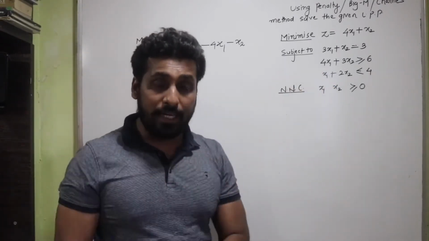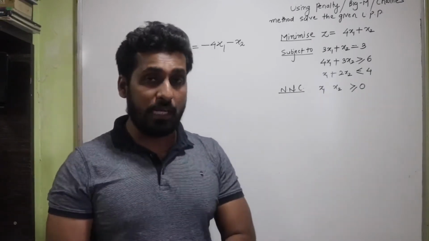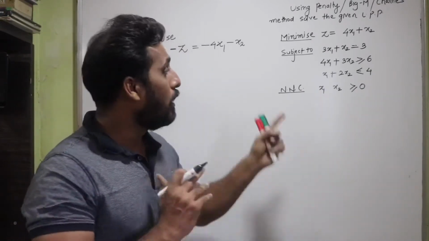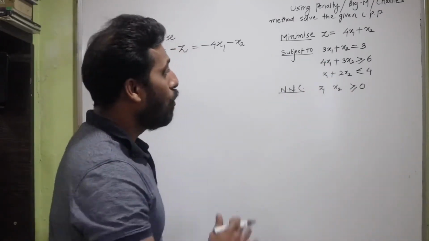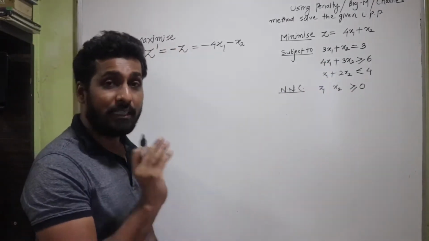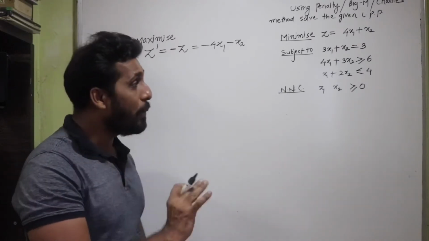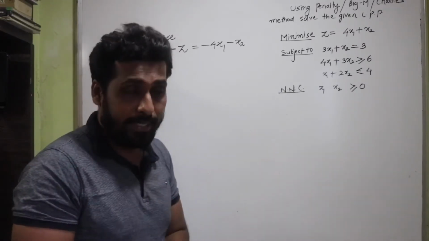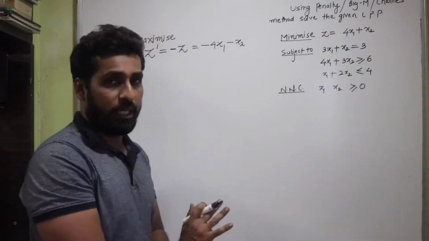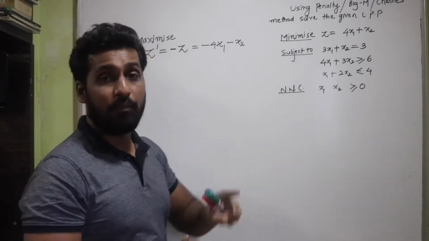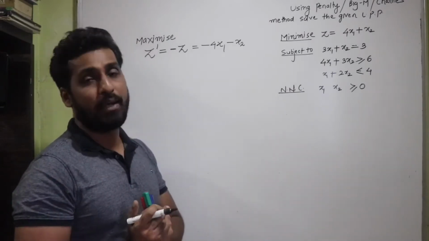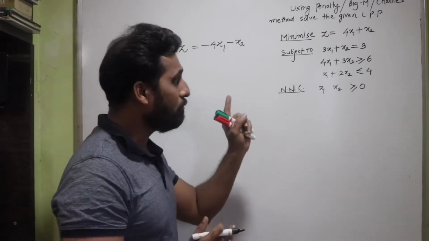The Charnes method, or the Big M method, or the penalty method, can be used for inequations of greater than or equal to type. So now I'm going to add the slack and the surplus variables, depending on what kind of inequality there is. If there is a greater than or equal to type of inequality, then we will put up a surplus variable, and if it is a less than or equal to type of inequality, we will put up a slack variable.